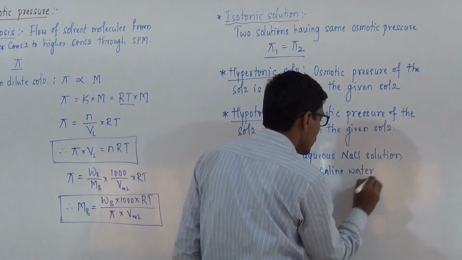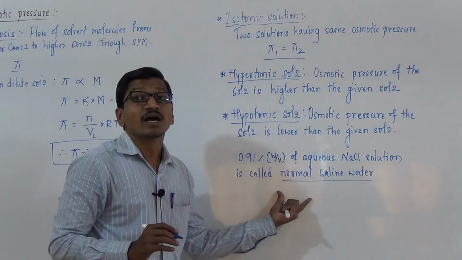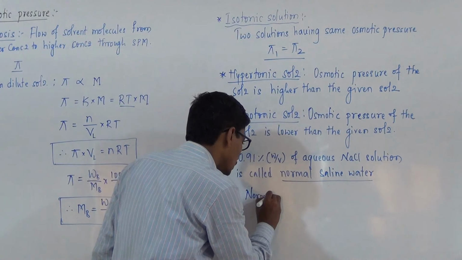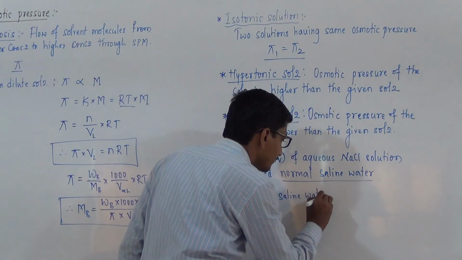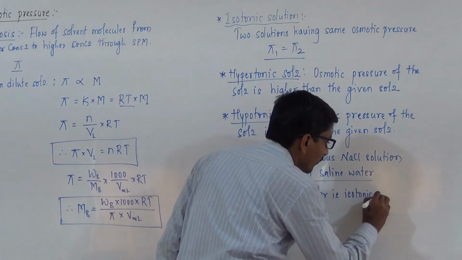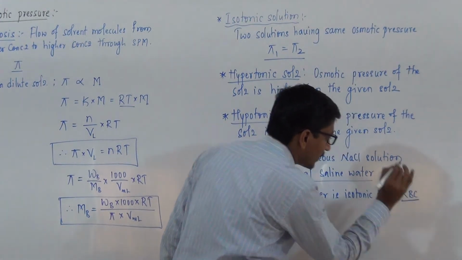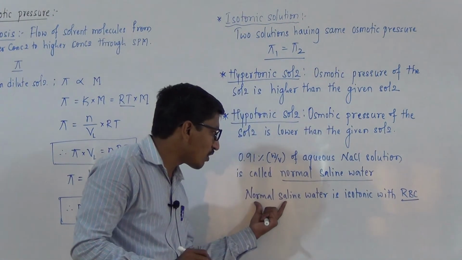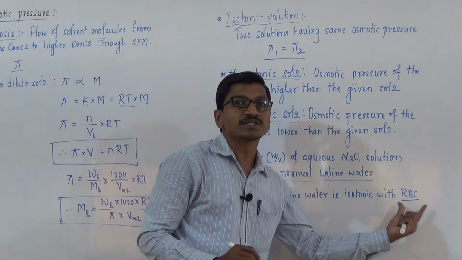This is called normal saline water, and which is isotonic with red blood cells. Normal saline water is isotonic with RBC means the osmotic pressure of normal saline water as well as RBC is same.